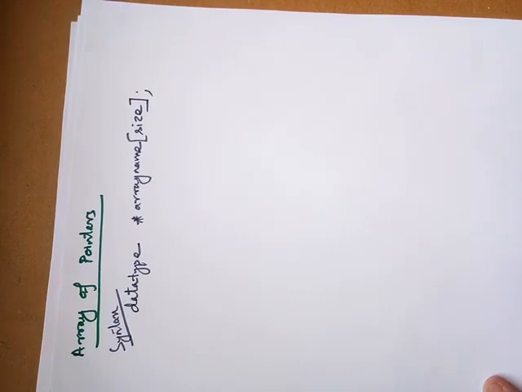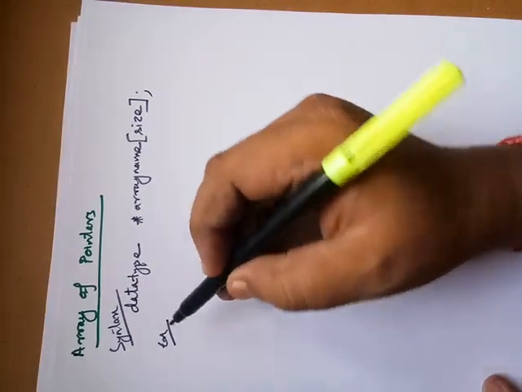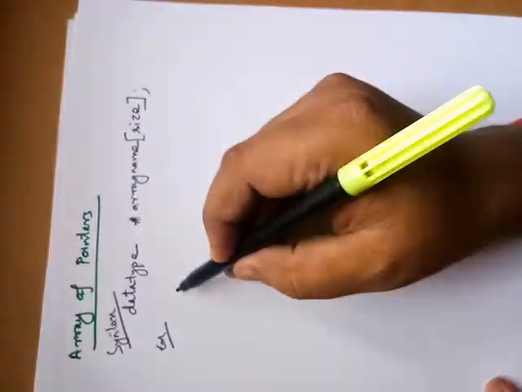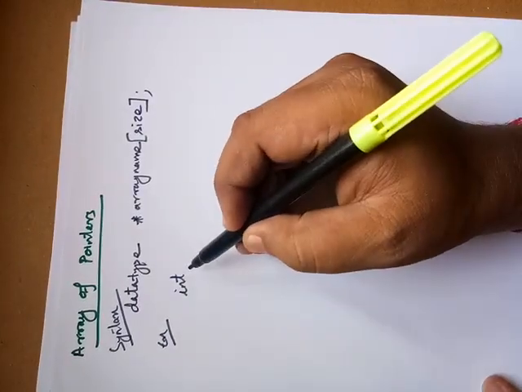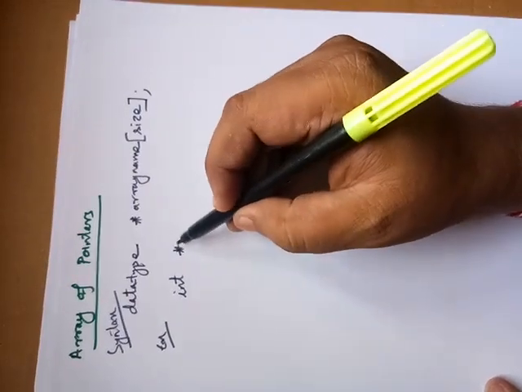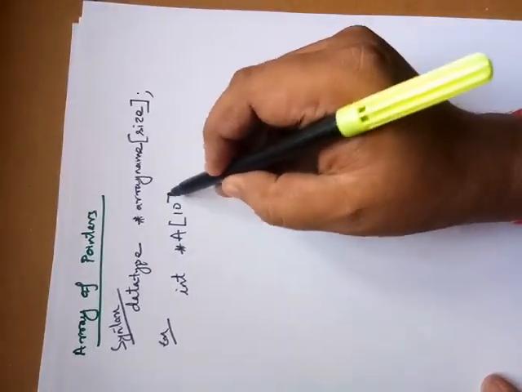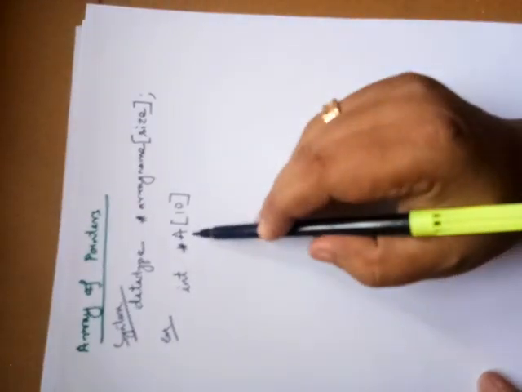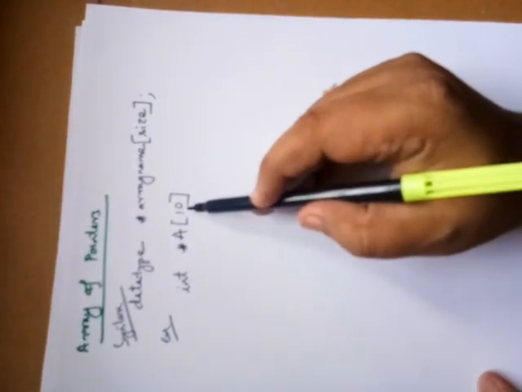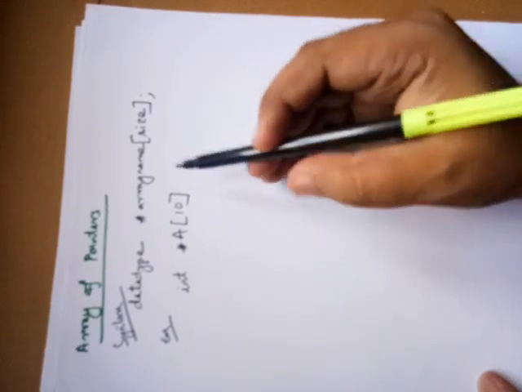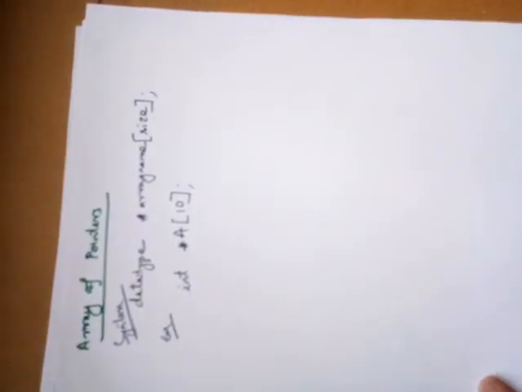For example, to declare an array of pointers of 10 elements: suppose the data type is integer, asterisk symbol, array name is A having 10 elements. That means the array name A contains 10 elements or 10 addresses of different elements. Okay, this is the general syntax of array of pointer declaration. Now we'll take another example.